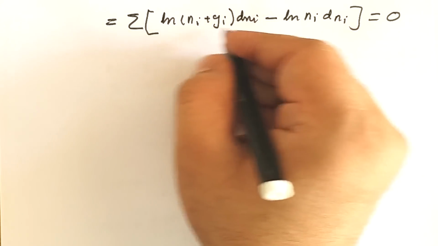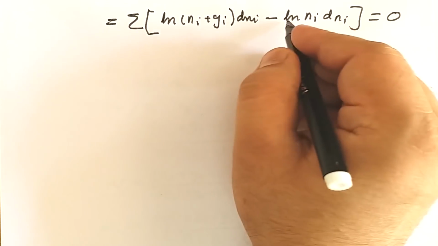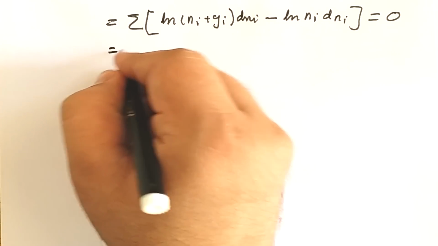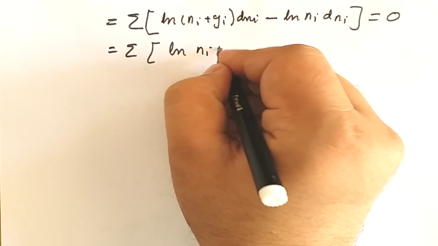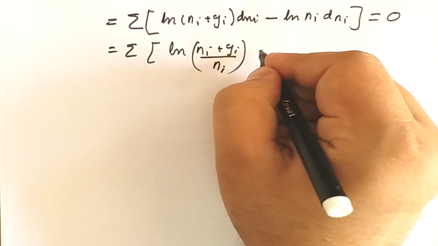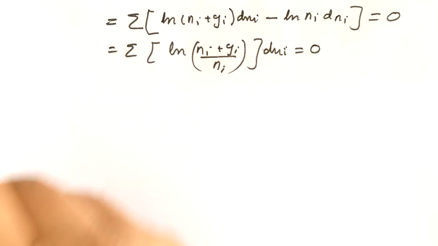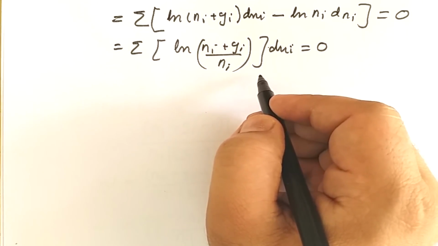Further, we can take dNi common, and as we know that subtraction of logs is a division, we will have summation of ln((Ni plus Gi) upon Ni) into dNi, and that will be equal to 0. This is our relation for the most probable distribution.